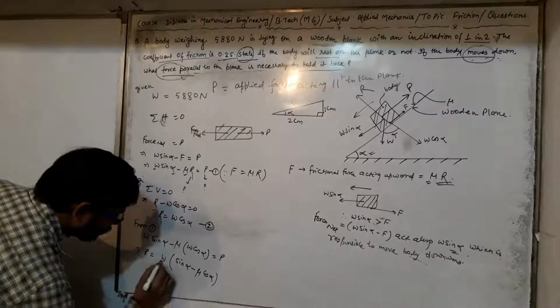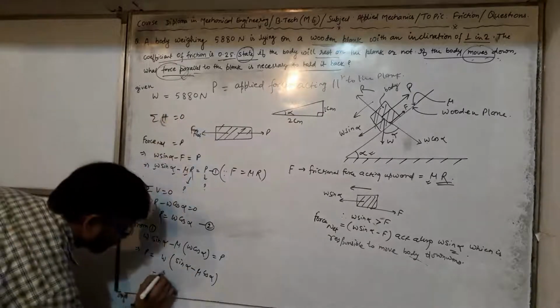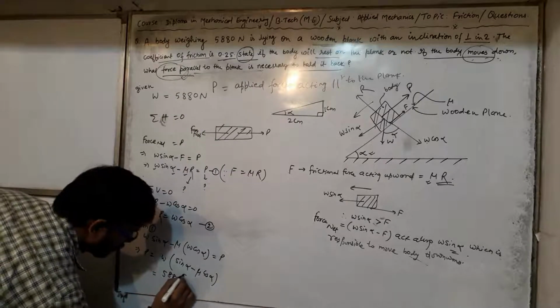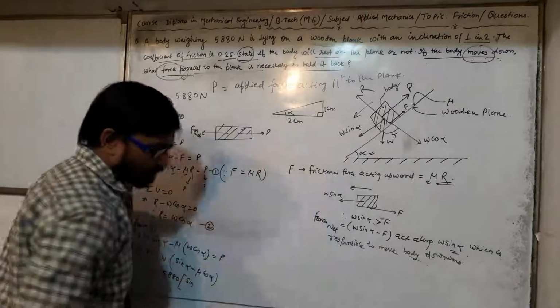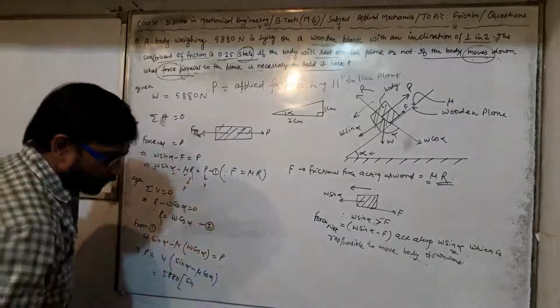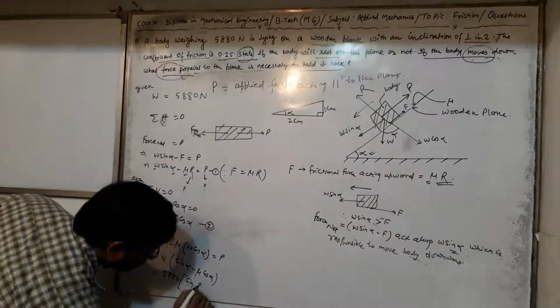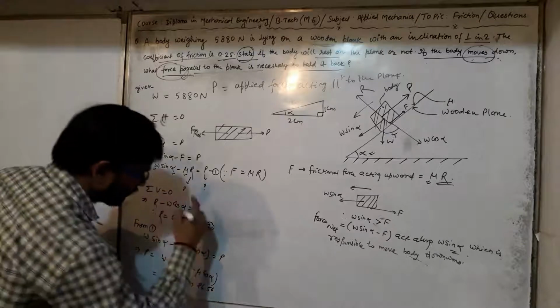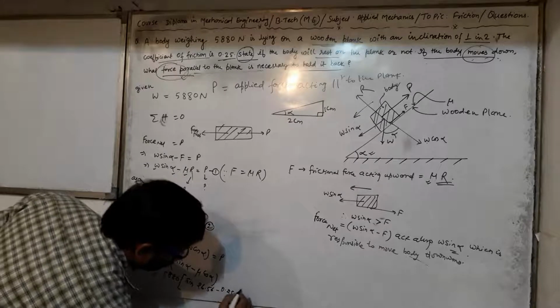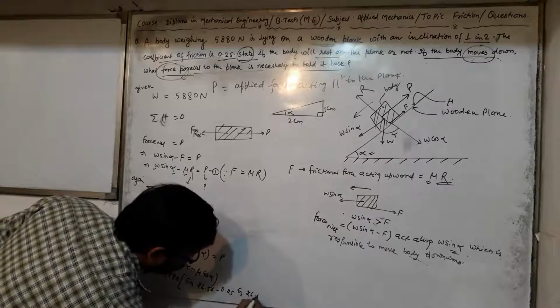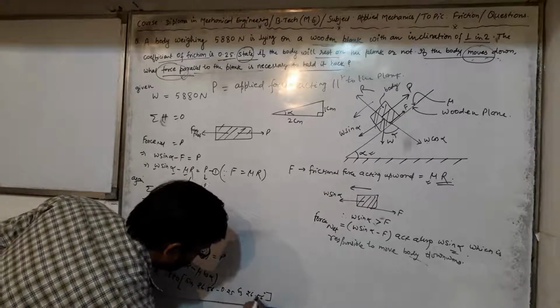Put the value, W is nothing but 5880 times sin alpha, we have got 26.56 degree, minus mu is nothing but 0.25 into cos of 26.56 degree.